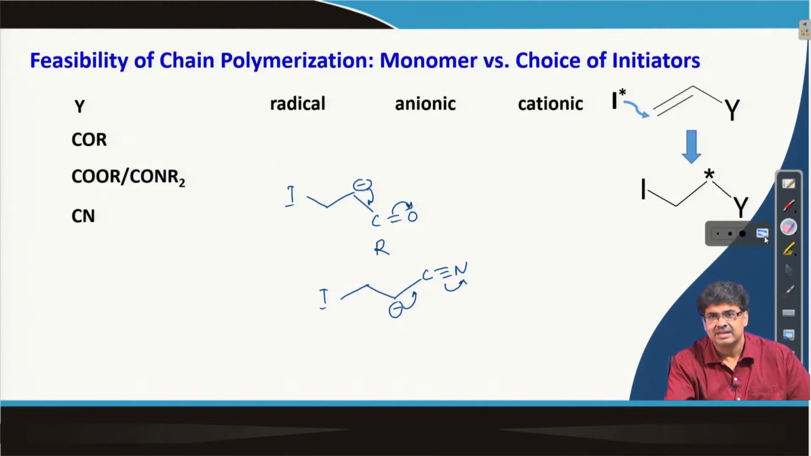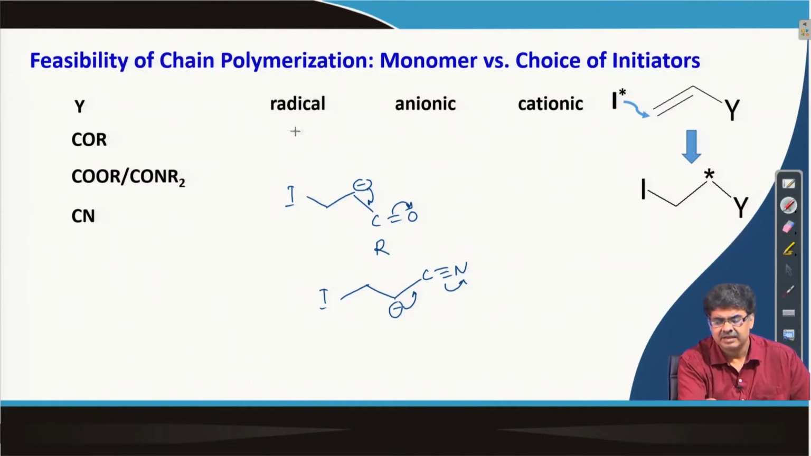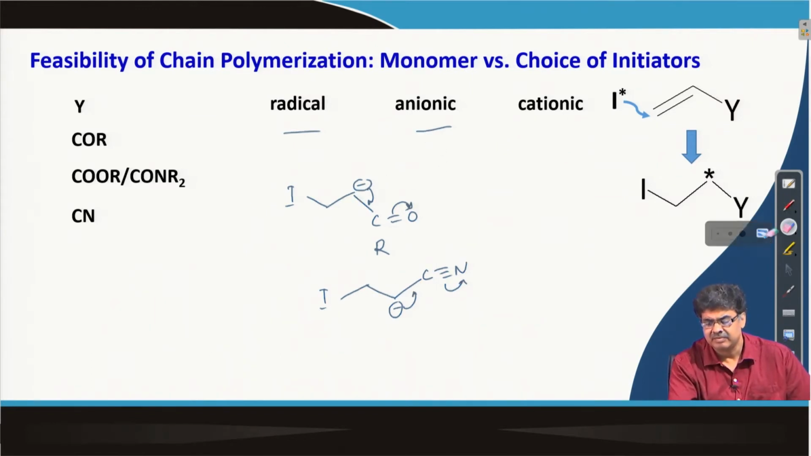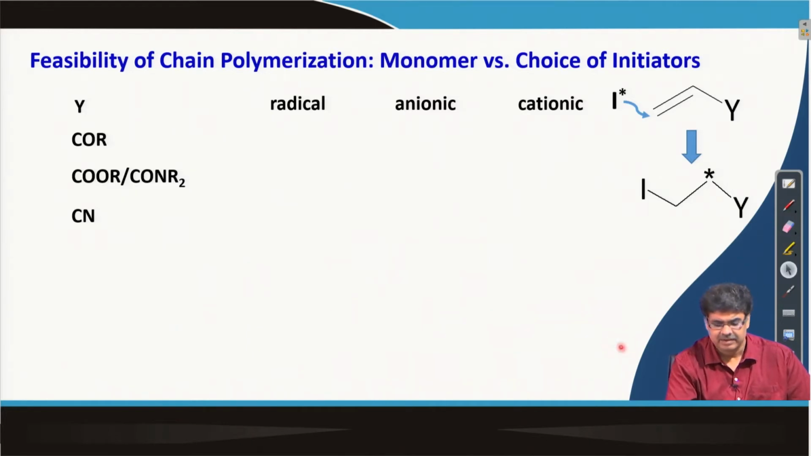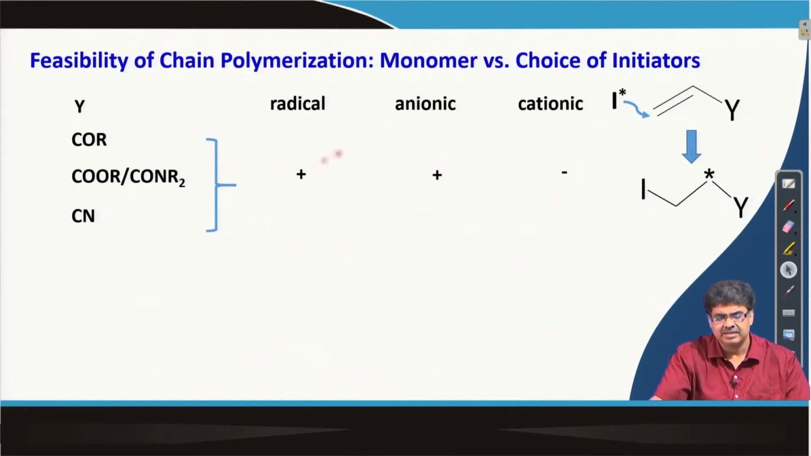Hence, for this type of substituent, you can understand that the radical polymerization and anion polymerization is a feasible one. So, if I write this, it is possible this type of substituent radical polymerization and anionic polymerization is feasible. If I talk about substitution like this, then I can have,